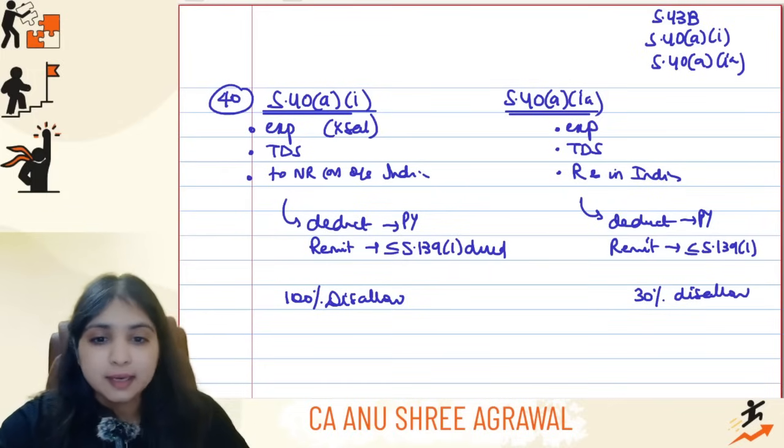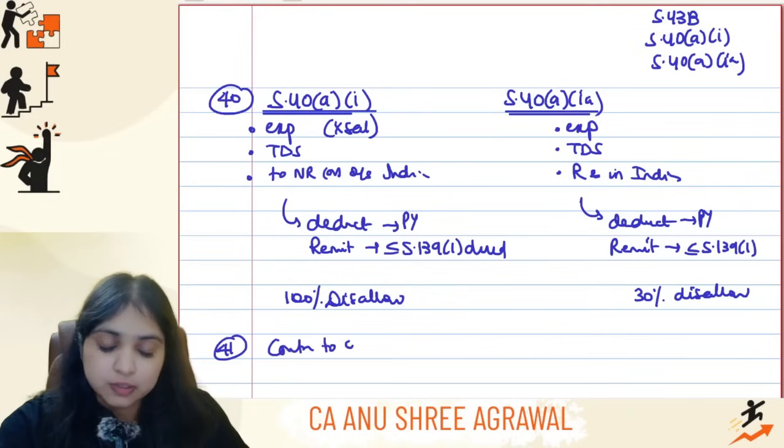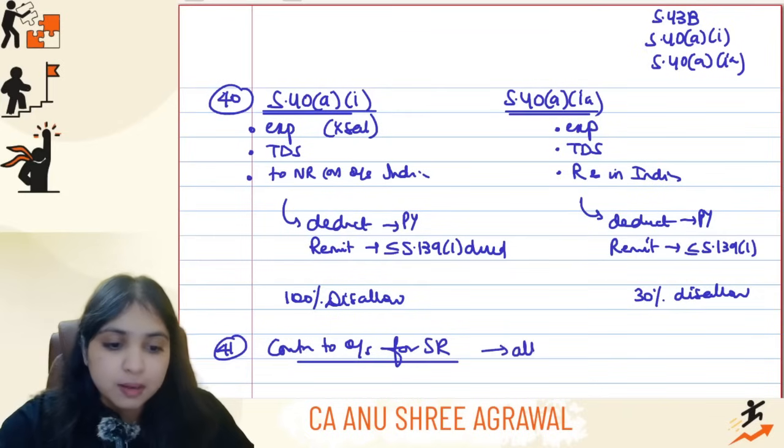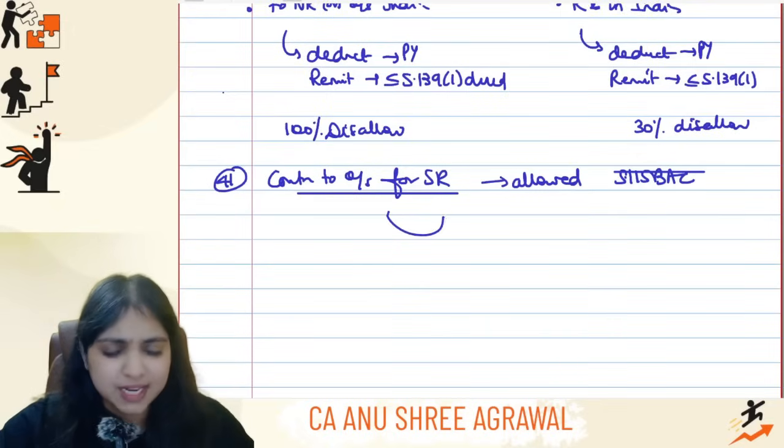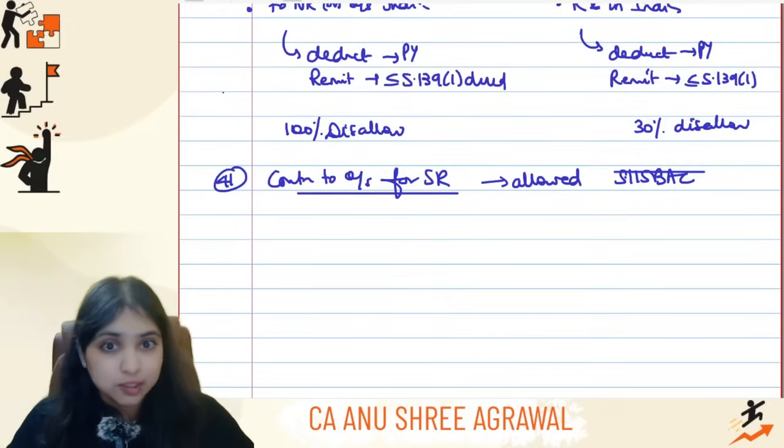All right, then after this, the next point I wanted to talk to you about is contribution to outsiders for scientific research. Be careful, this will be allowed, but it will be allowed only if the assessee has opted out of 115BAC. If the assessee is following 115BAC, it will not be allowed. Very important adjustment from the total income point of view.